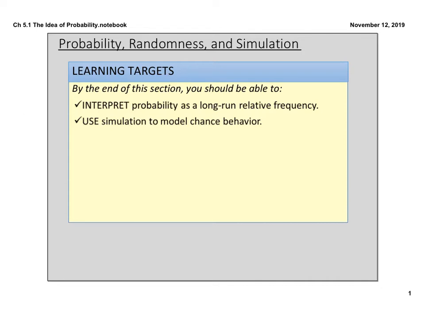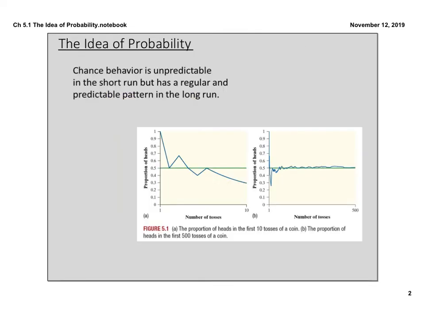So here we go. Today we're just talking about the idea of probability, and we're also going to get into simulation, but that's more the second part of Chapter 5.1. The idea of probability is really just chance behavior that is unpredictable in a short run, but has a regular and predictable pattern in the long run.